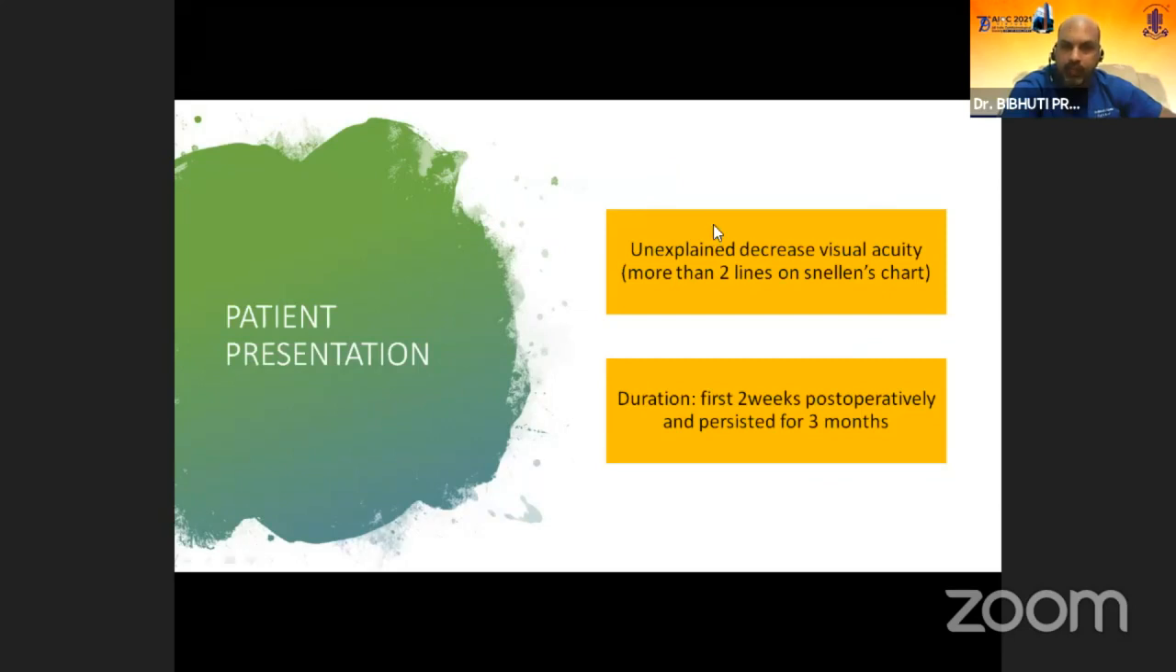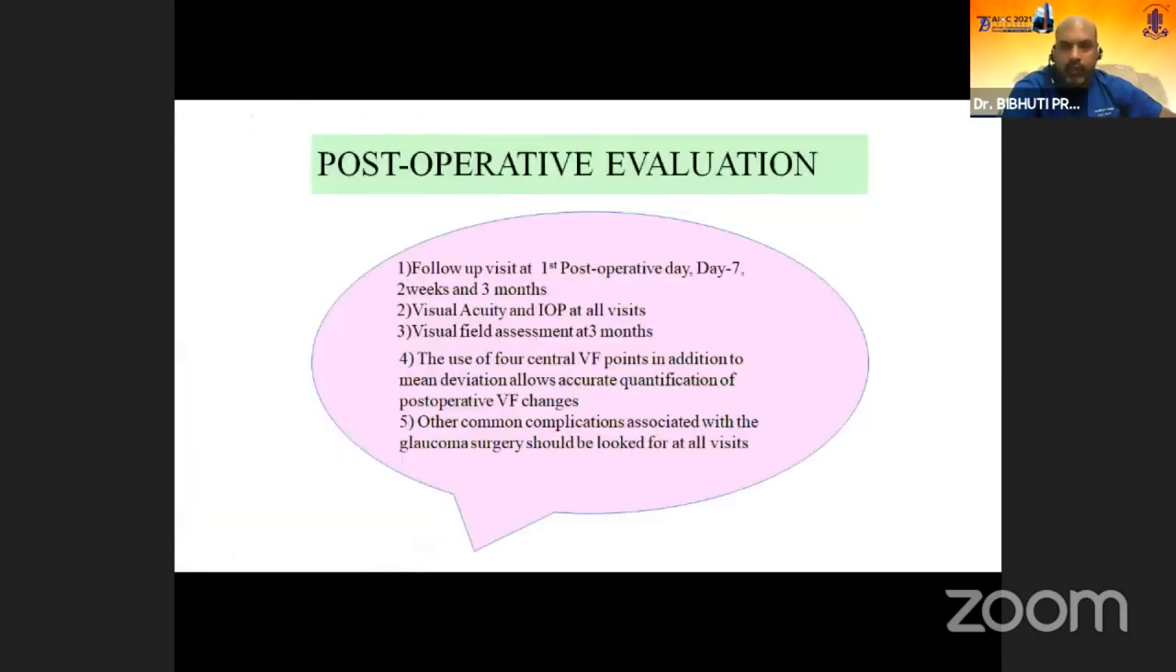So patient presentation can be unexplained decreased visual acuity of more than 2 lines on the Snellen chart, and the duration can be from the first to second post-operative week and persisting for 3 months. In the post-operative period, as I mentioned, these patients need to be seen early on also. If these patients complain of pain or vomiting in the early post-operative phase from high IOP, and if that doesn't occur, then on the first post-operative day, everything needs to be carefully evaluated, starting from the conjunctiva, the wounds, the leaky wounds, the bleb, and the anterior chamber and the posterior chamber as well.